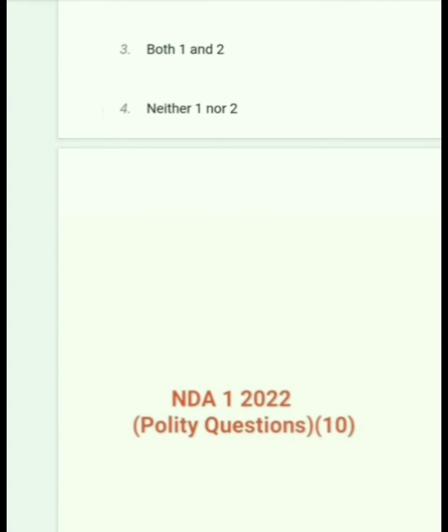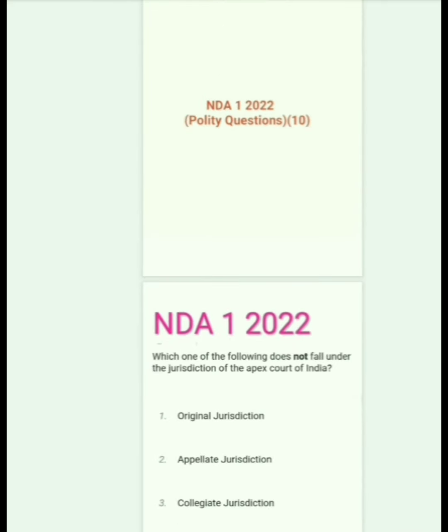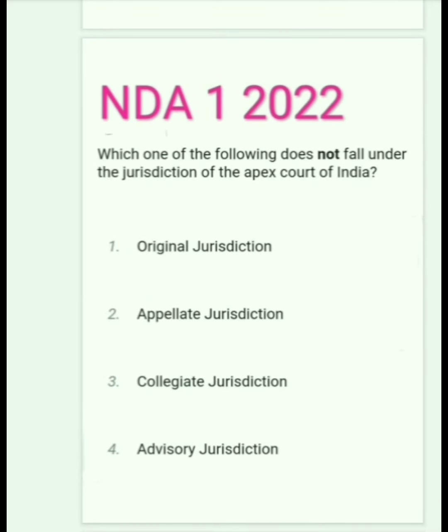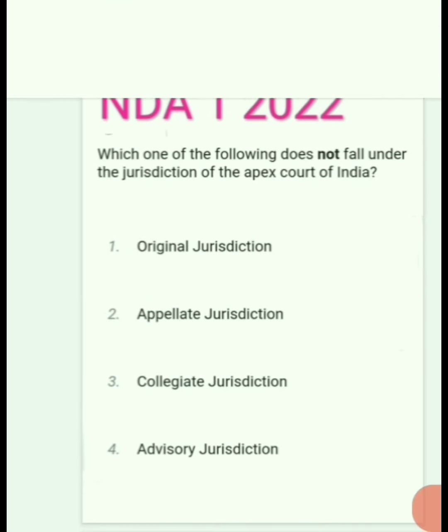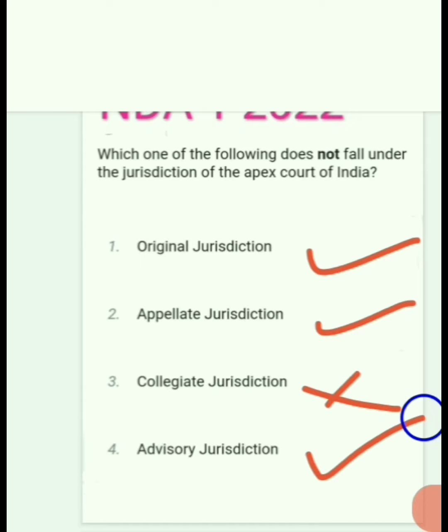NDA 1 2022 Polity question. First. Which one of the following does not fall under the jurisdiction of the Apex Court of India or Supreme Court of India? Original jurisdiction, appellate jurisdiction, advisory jurisdiction are under the Supreme Court; arbitration is not under the Supreme Court. Here correct is option 3. Next question.